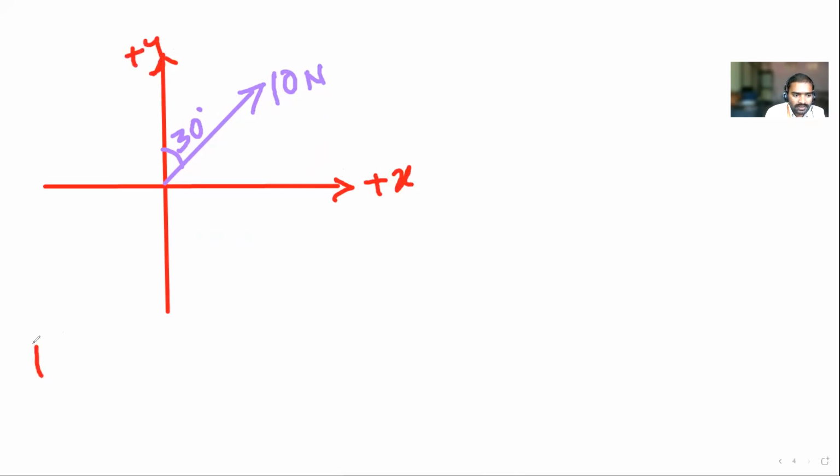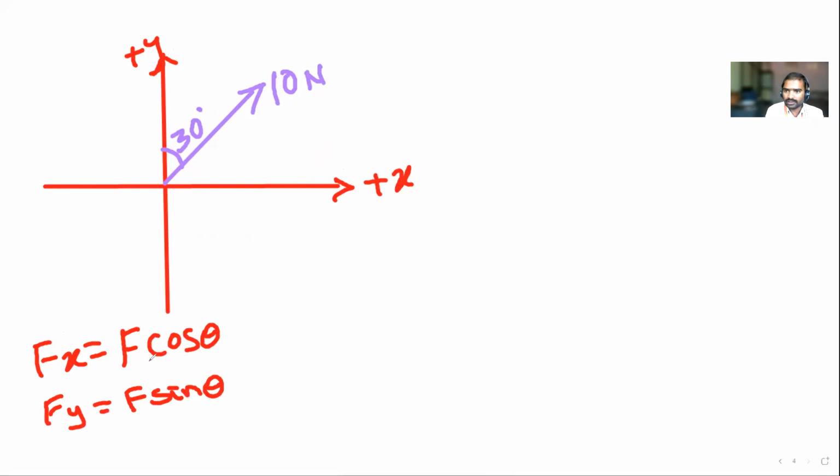So what do we have? The fx component. Tell me, fx equal to f cos theta, and fy is equal to f sin theta. I'm just writing the equations; whether it is positive or negative we'll see later. So is this theta with respect to horizontal or vertical? Vertical. No, when I was deriving, I took this theta with respect to horizontal. Always this theta is with respect to horizontal.